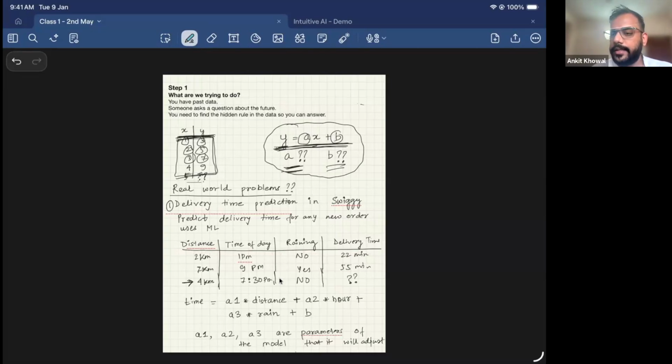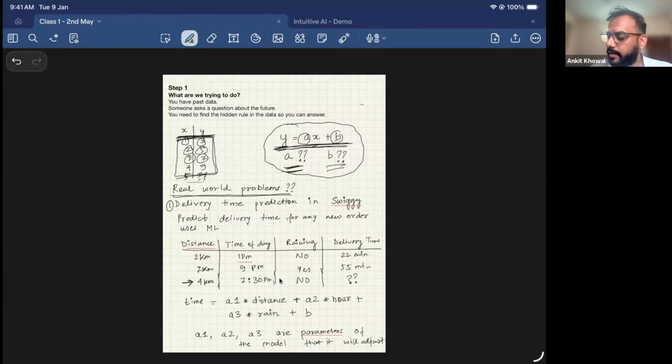Now this is a very simple example, right? Hard to have a mental model from this, because I'm just talking about two variables, x and y. Now let's see how x and y and this equation y is equal to ax plus b, and a and b, how do they map, right? Let's say I have a real world problem. Today, if you order any food from Swiggy or Zomato, it predicts the estimated time of delivery, right? We all get that. So that is one problem that is solved using machine learning.